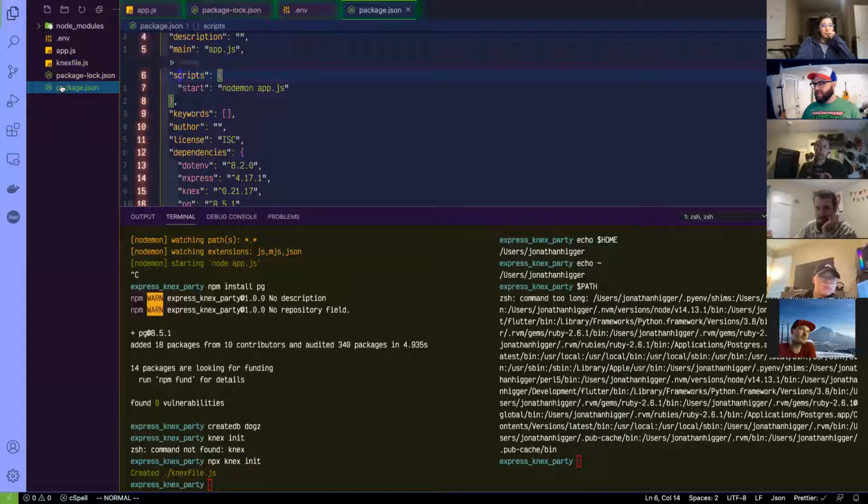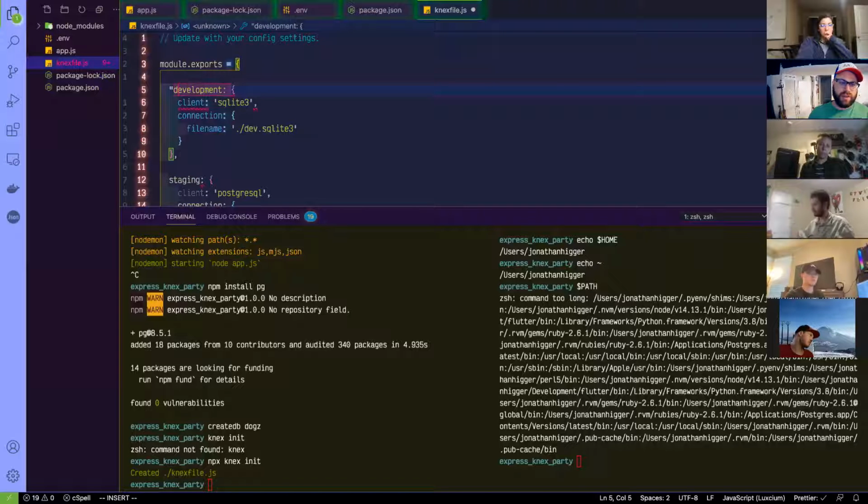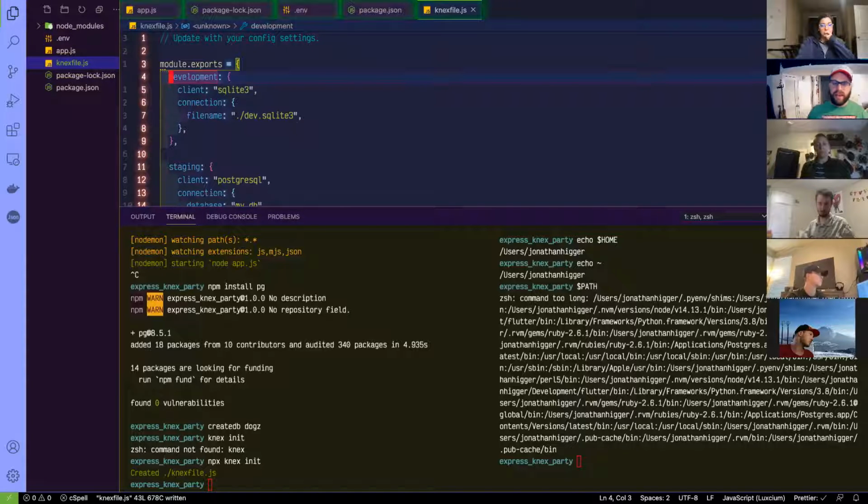Package.json. So this is also a configuration file. It's telling some other piece of code, what's here? How do I configure things? What's going on? And then in your Knex file, this is a different type of configuration file because this uses the JavaScript syntax. I kind of like it because it's easier to write. For example, I don't have to worry about putting double quotes on everything, which can get annoying. So now you write it like a JavaScript object, and there's also some other flexibility that you probably won't run into for a while, so I'm not going to worry about that now.